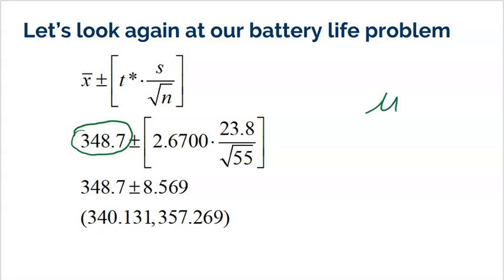Could be above it, could be below it, who knows. And then we take our margin of error, and our margin of error tells us how much we go up and how much we go down. It was about 8.5 minutes, and we got this interval. So what does this interval mean?